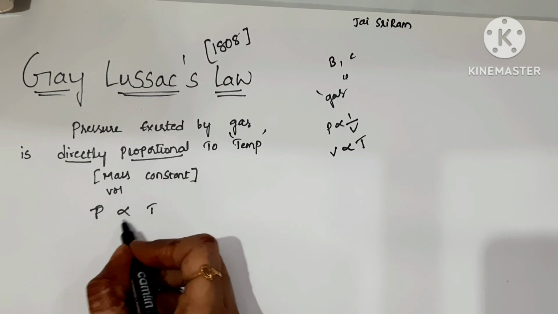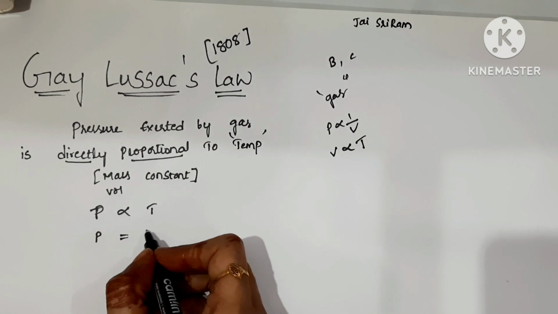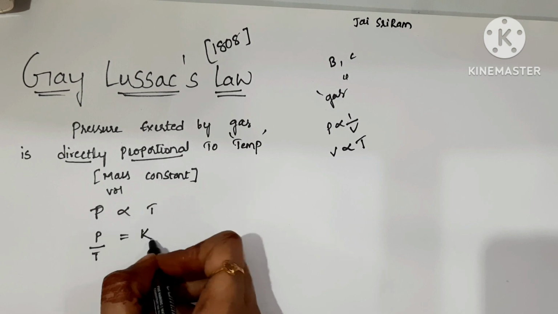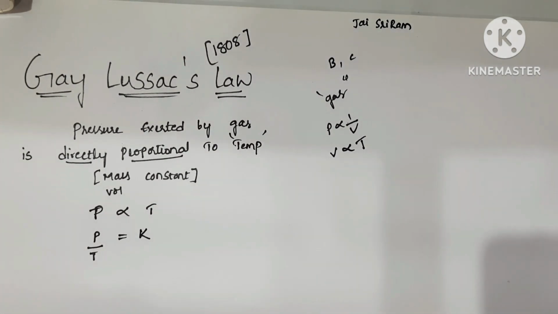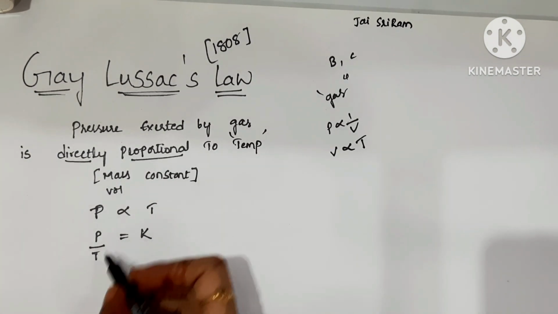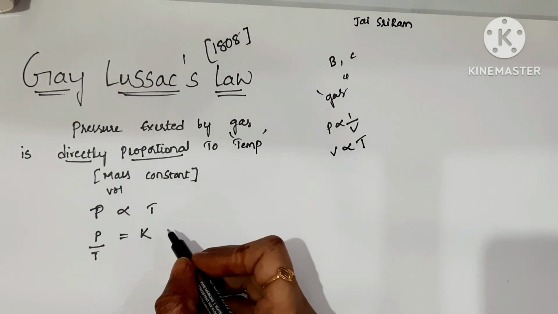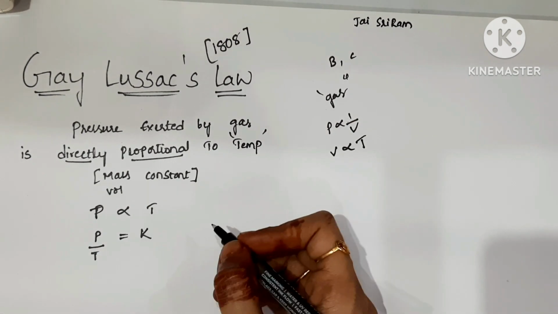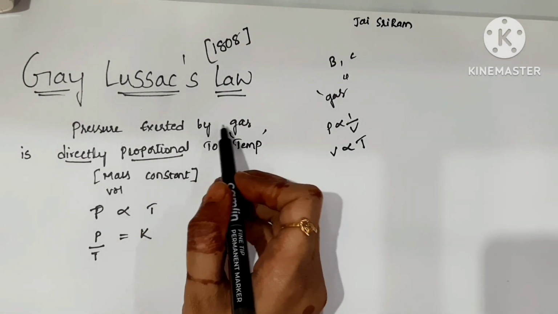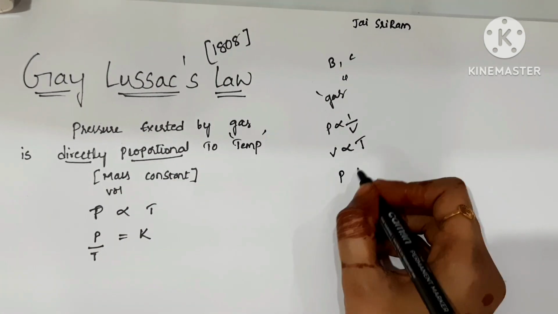So we have to remove the proportionality sign and add the proportionality constant here. P by T is equal to K, where K is the proportionality constant, P is the pressure exerted by the gas, and T is the absolute temperature. K is constant. So this law states that the pressure exerted by the gas is directly proportional to temperature.